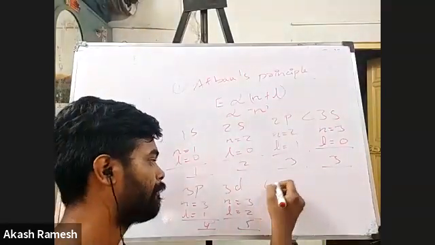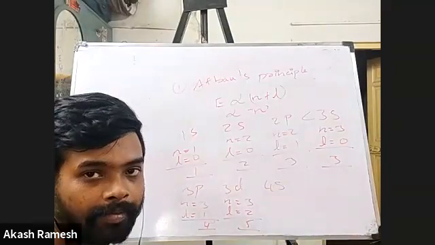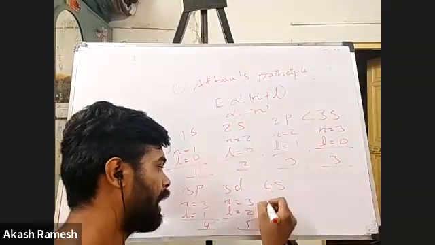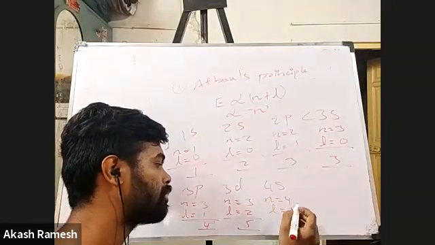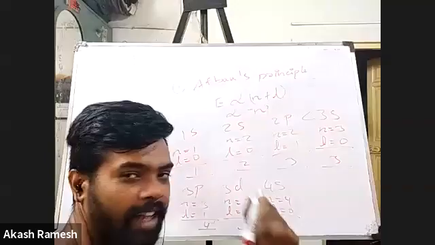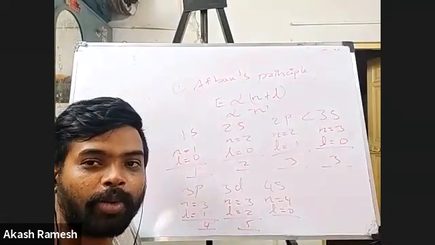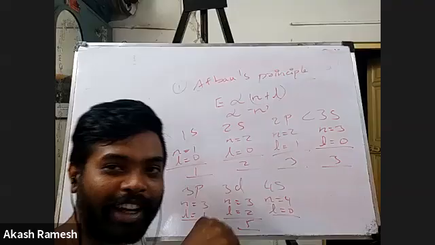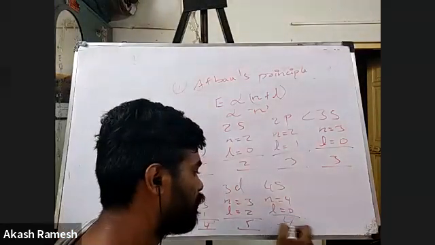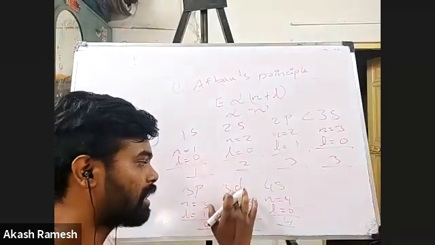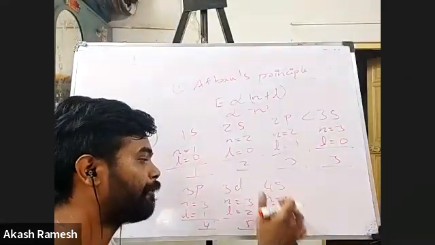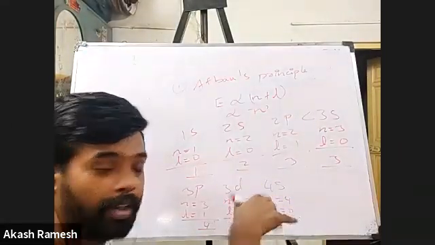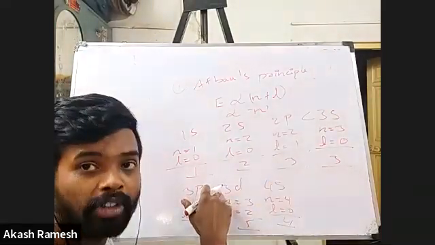Next, I have 4s. For 4s, n value is 4, L value is 0. So what is the total? 4. Now look at this. 3d has 5 and 4s has 4. So which has to come first? 4s should come before 3d.